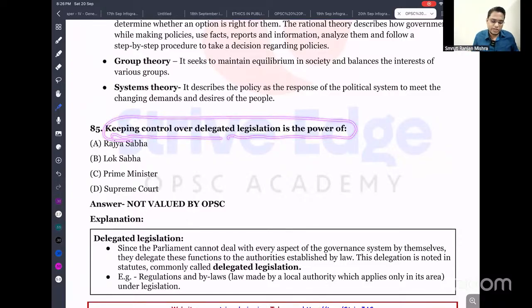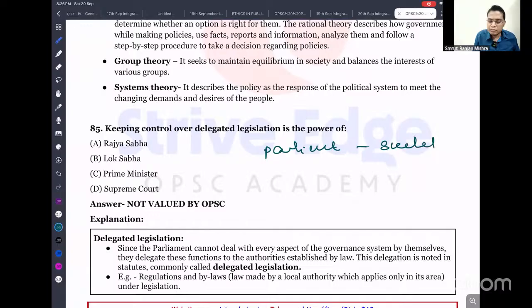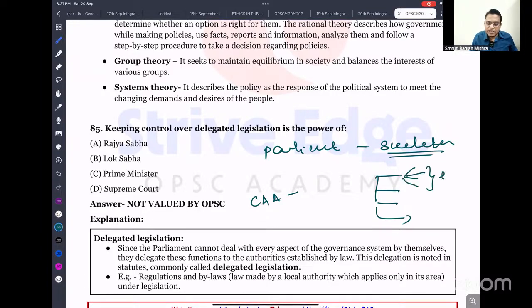Next: keeping control over delegated legislation is a power of what? So what is delegated legislation? Look, Parliament makes law in the form of a skeleton, that means a broad outline is prepared. For example, the Citizenship Amendment Act, CAA, provides citizenship to six religious communities from three countries, but how to implement it at the ground level is provided by the administration. That is what is called delegated legislation. Parliament makes the skeleton of the law, and the detailed provisions are prepared by the executive or administration.